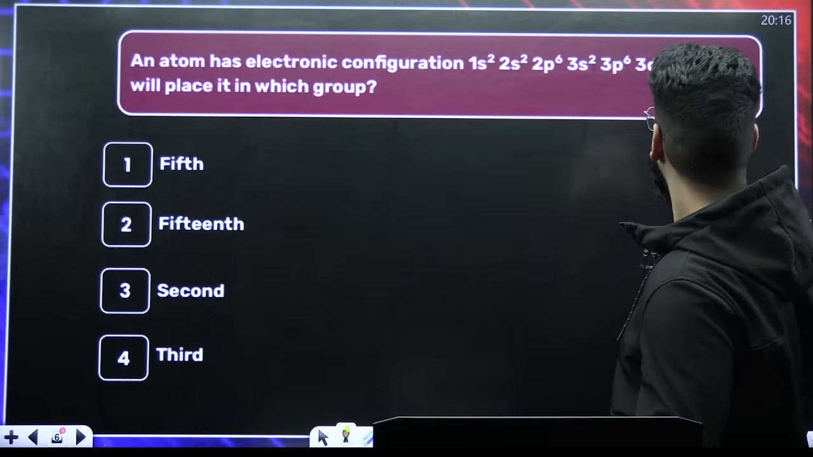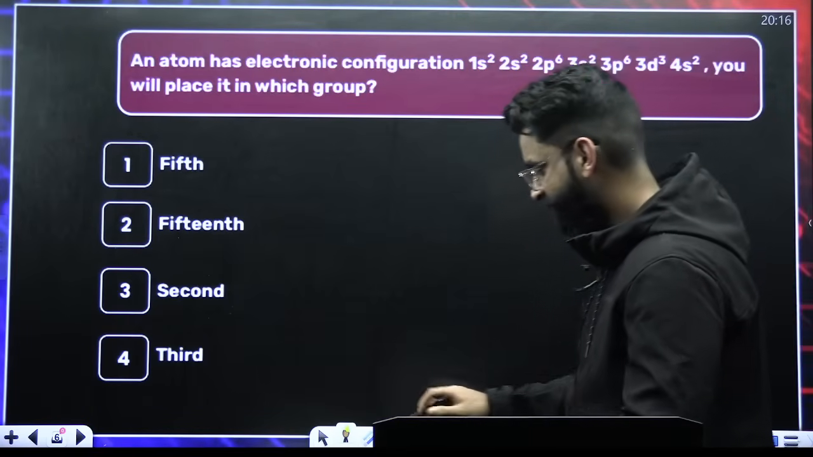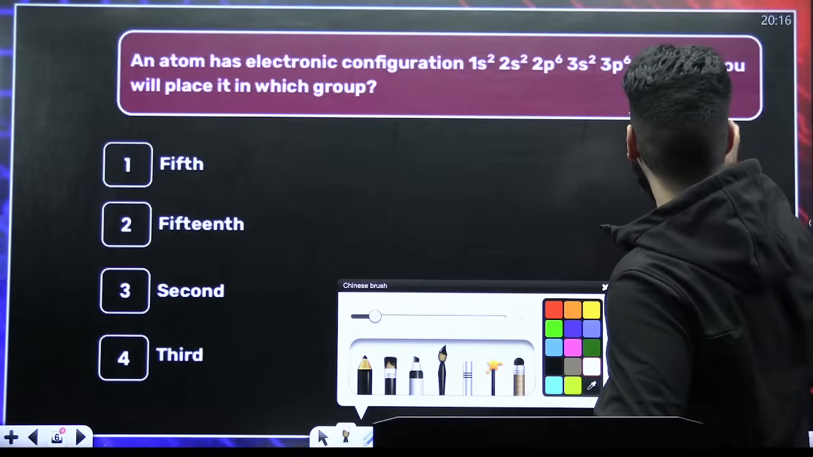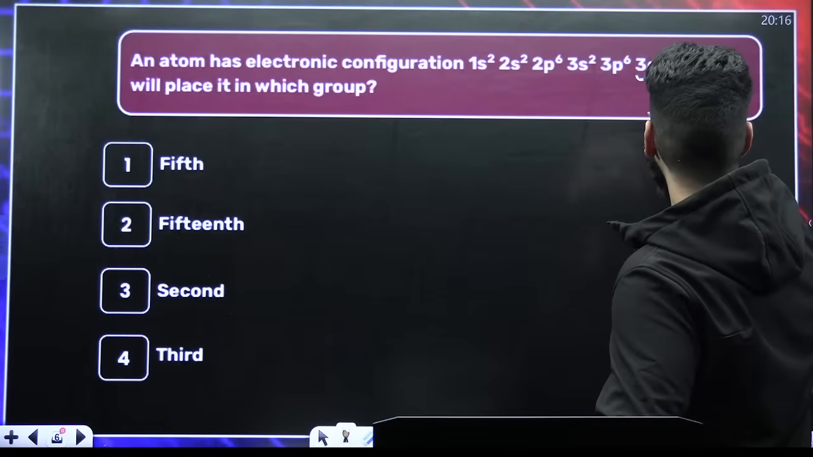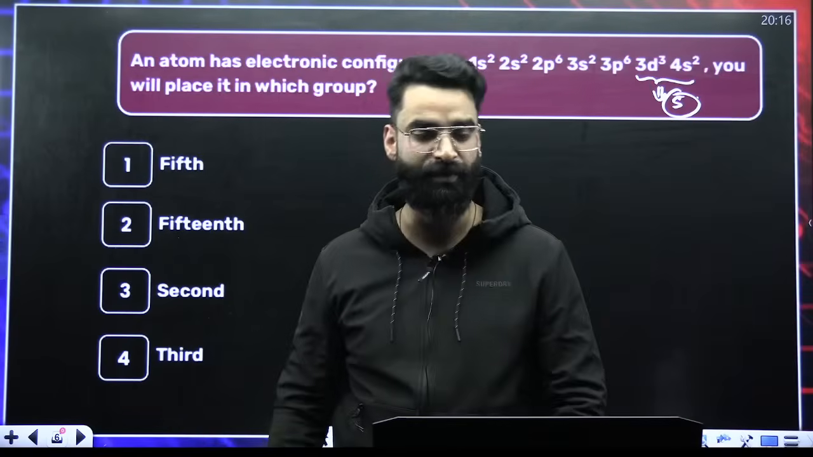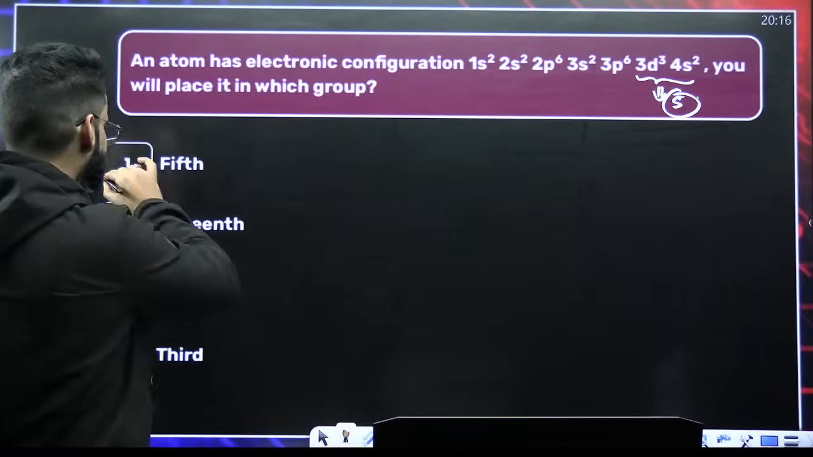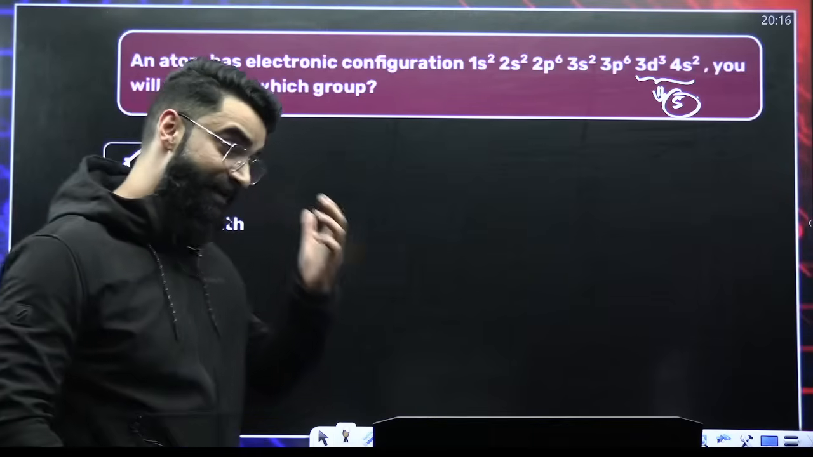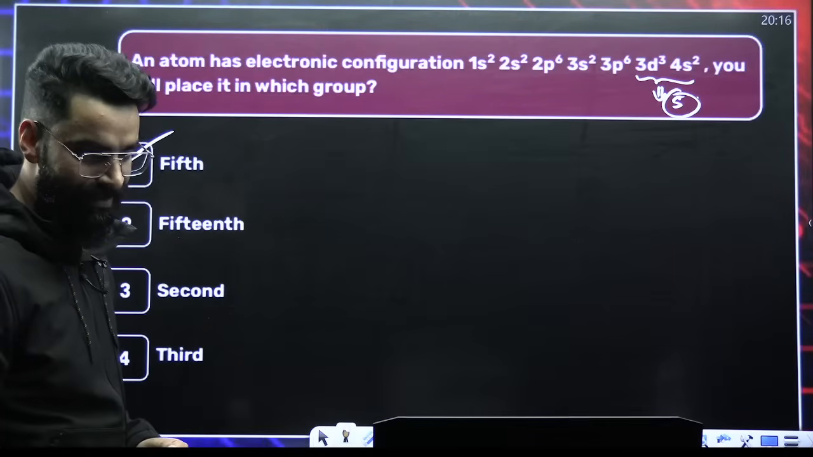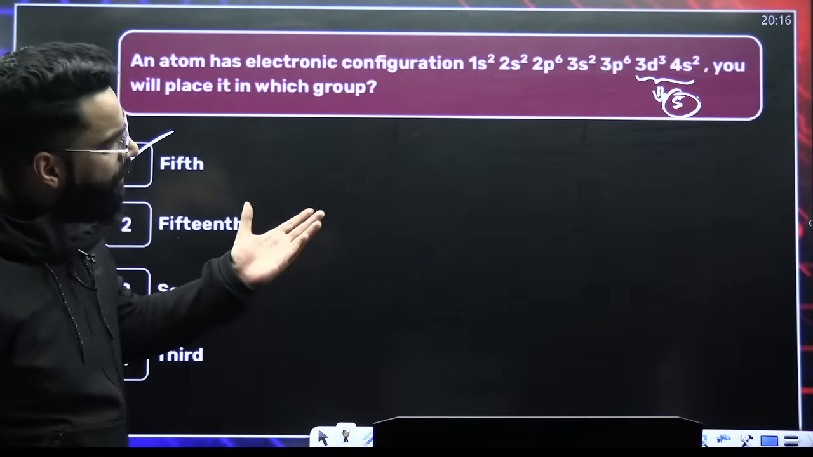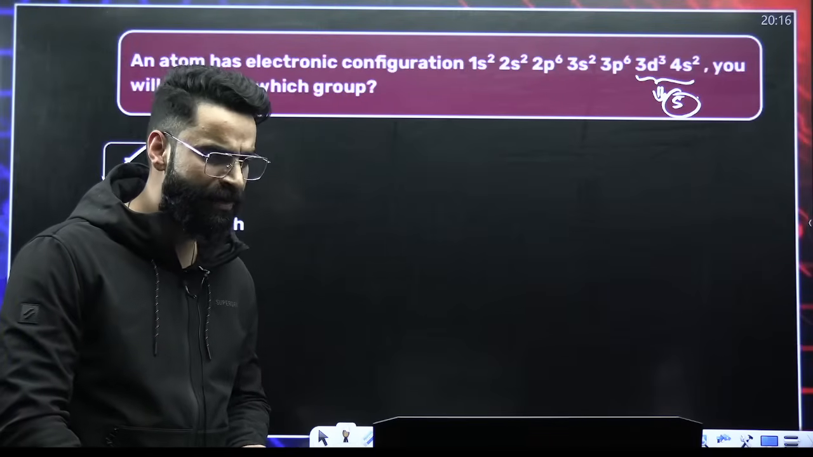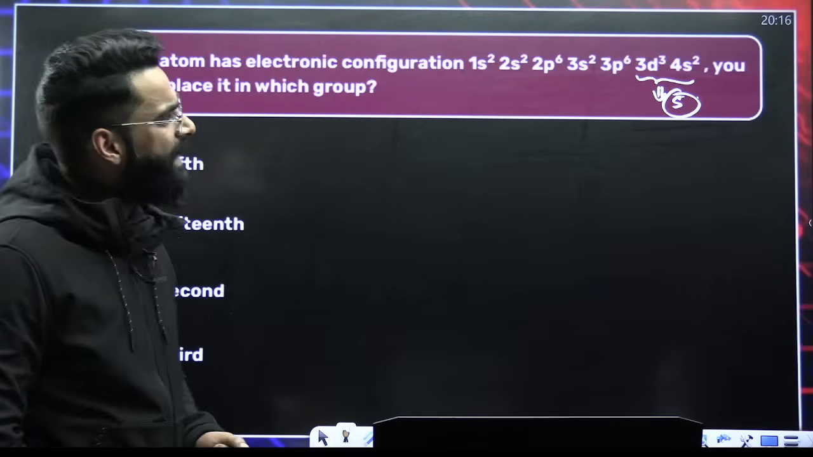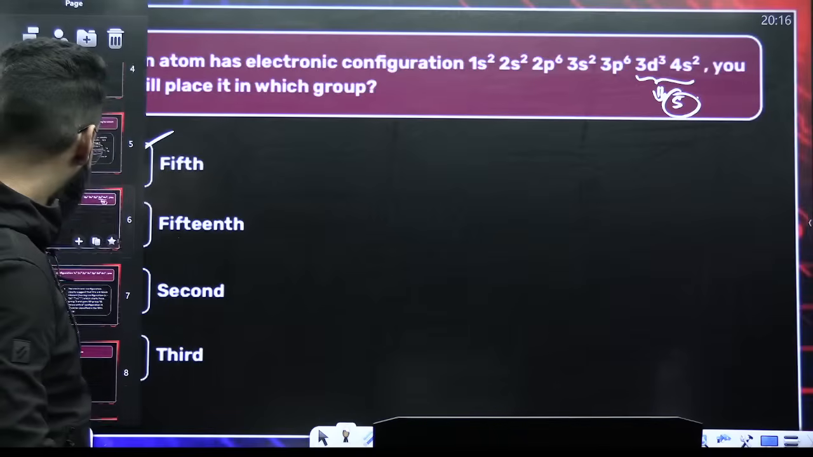My dear students, 4s2, 3d3. Take the sum of ns electrons and (n minus 1) d electrons. So 3 plus 2 makes it 5, right? So the element belongs to the fifth group, basically. Yesterday we have discussed in detail how to check the group numbers. It is basically your D block element, and for your D block elements, how do you check the group number? Ns electrons plus (n minus 1) d electrons. That's all. So the element belongs to fifth group.